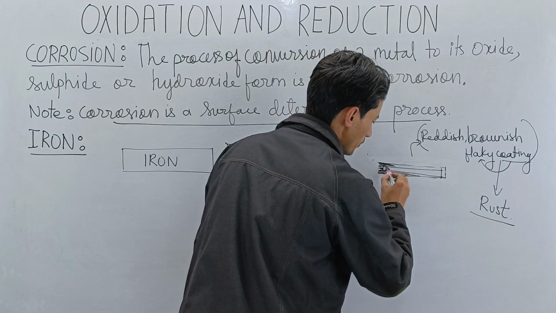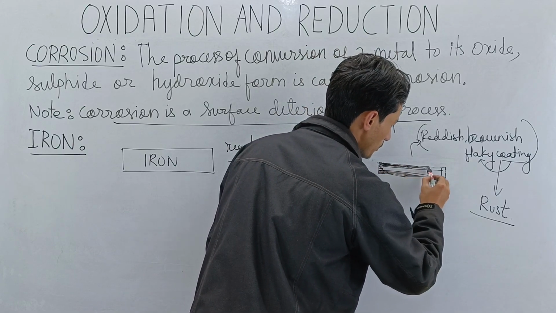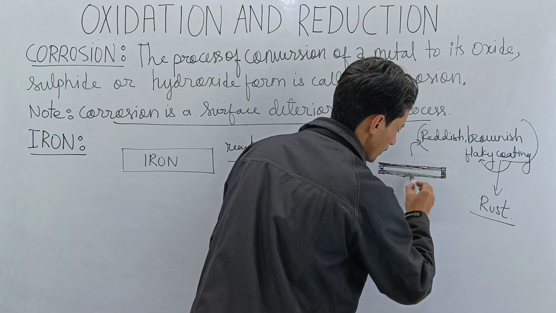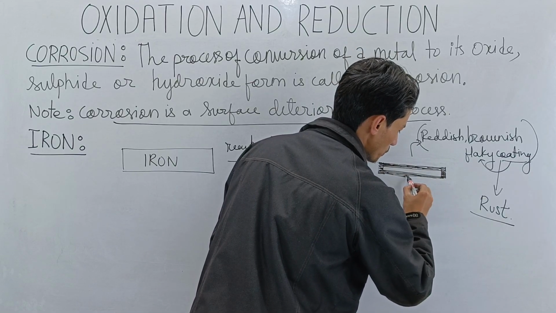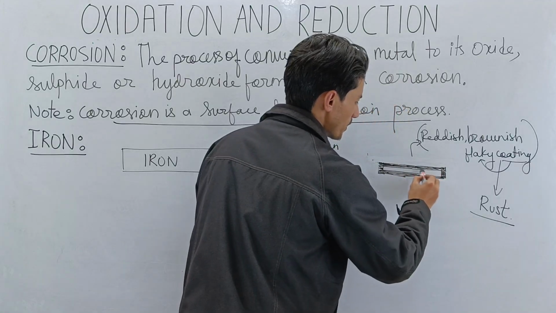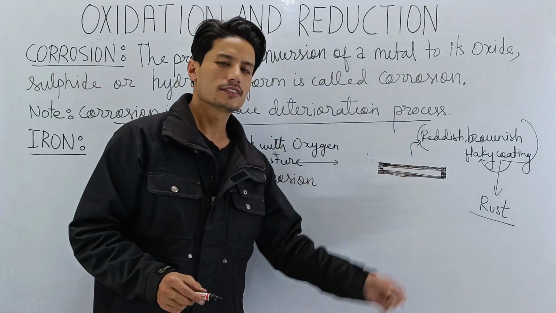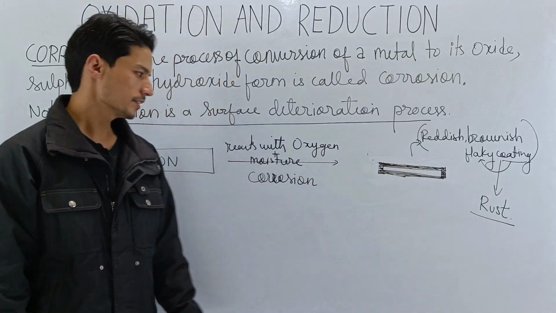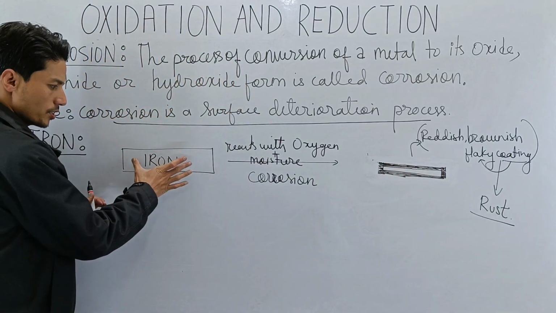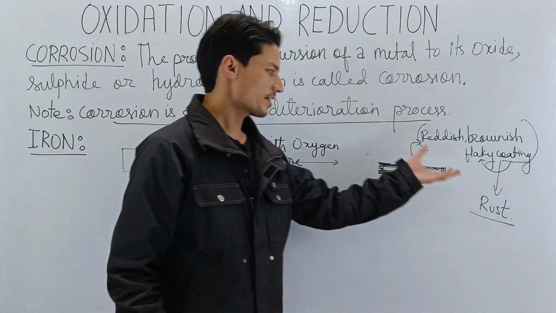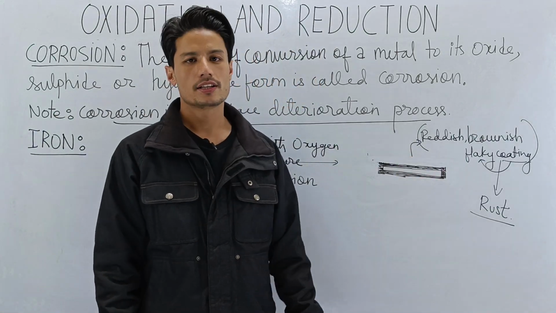The reddish brownish flaky coating deposition will take place here, and I hope you are getting what I want to show you. What I want to show you here is how the iron decreases in quantity. See, this iron has now become this much. So this is how rusting affects the quality of the iron.